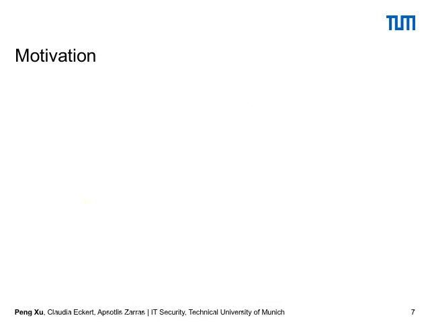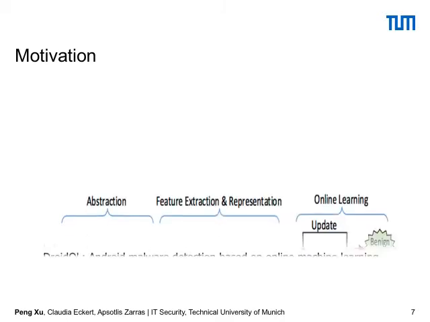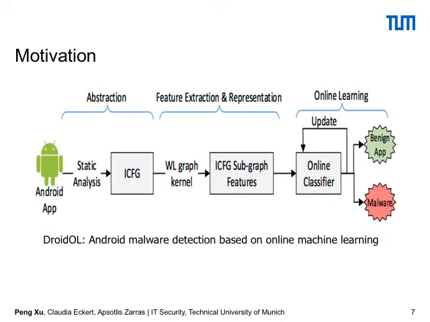On this topic, there are other works like DroidOL, which use static analysis to get the control flow graph, and then use a graph kernel embedding methodology to get the subgraph features. Then they put these features into the classification system, and we get the result about benign or malicious application.